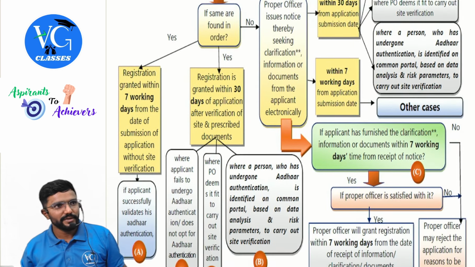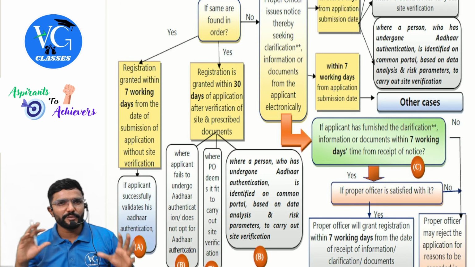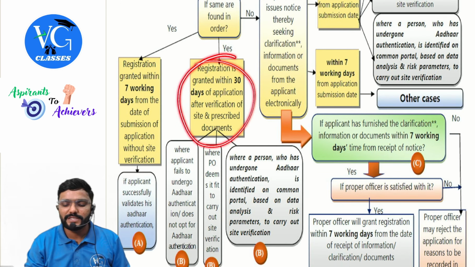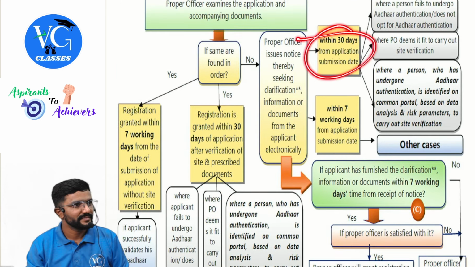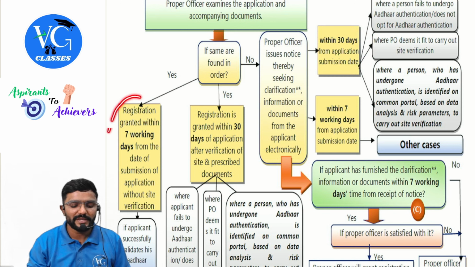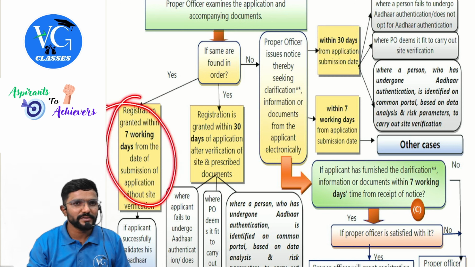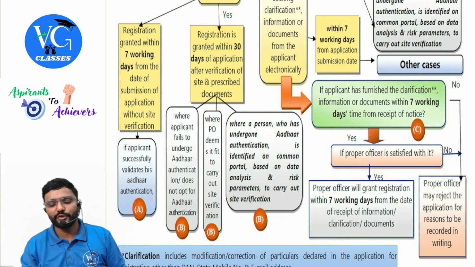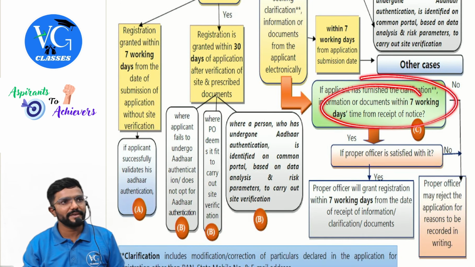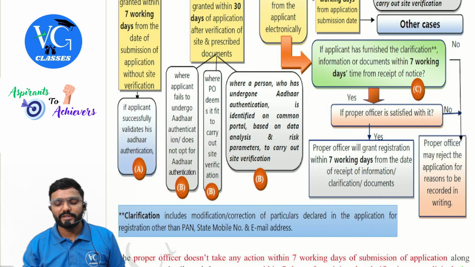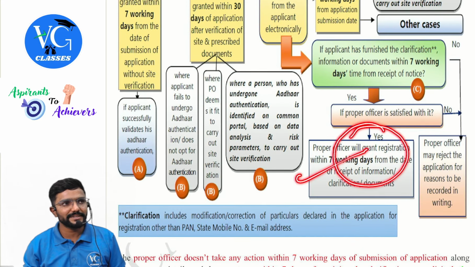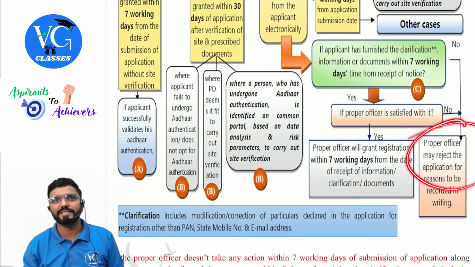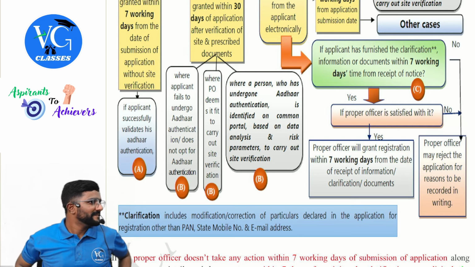So you can observe, if there is physical verification to be done, in both places 30 days time is there. Whereas with no physical verification, to issue the registration certificate is 7 days, and to issue notice also 7 days, guys. But if notice is given, you have to respond within 7 days. Once you respond within 7 days, if he is satisfied, they will grant the registration certificate. Not satisfied, reject it.